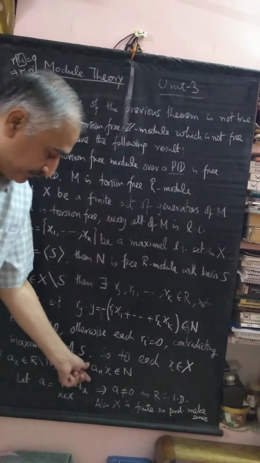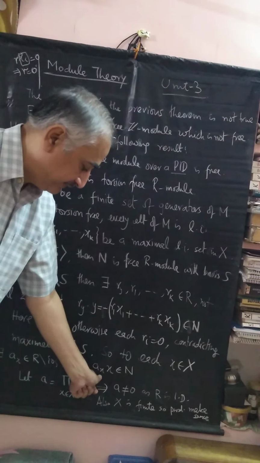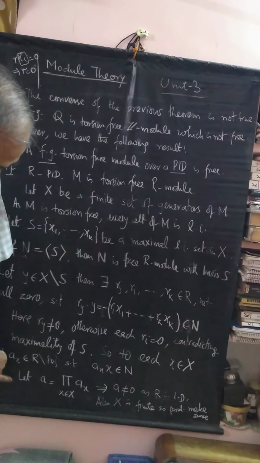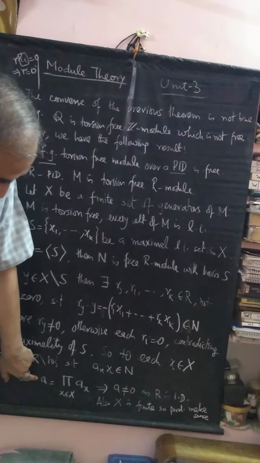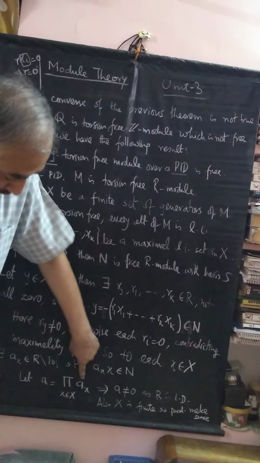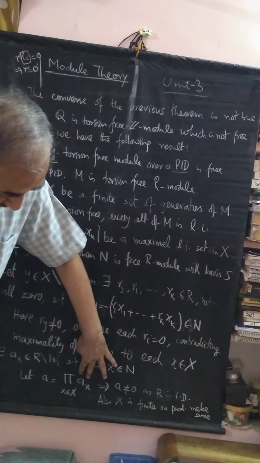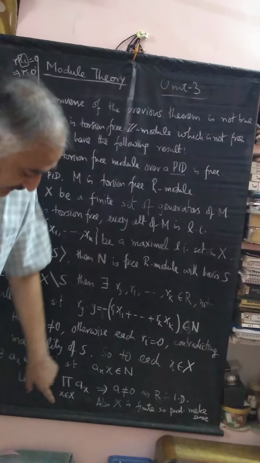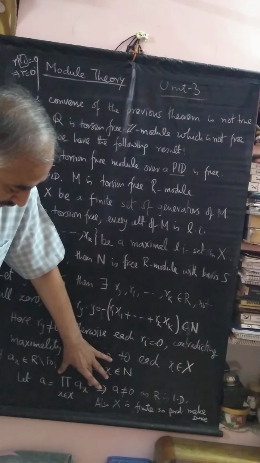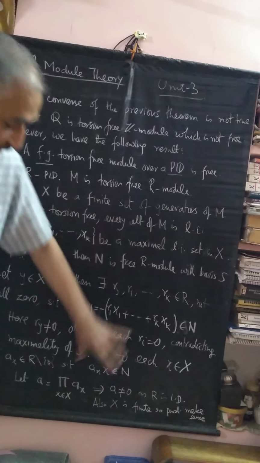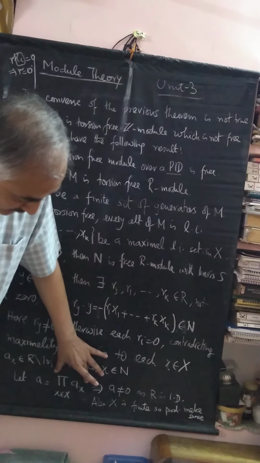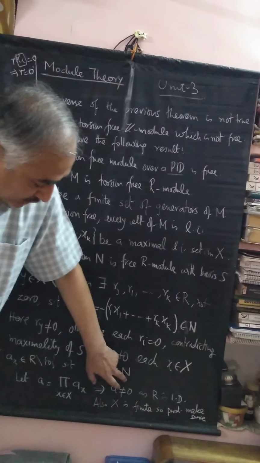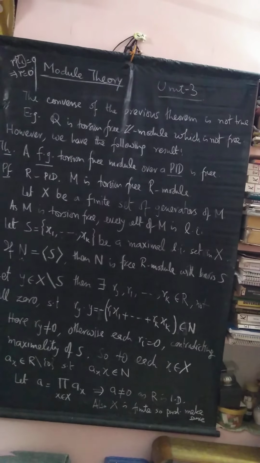So take the product of all such ax corresponding to every x in X. I write this element here as a. So let a be the product of all such elements ax. Each ax is non-zero. There are only finitely many elements in X. So this is a finite product of non-zero elements. You are working in a PID, so this product of non-zero elements is non-zero. So a is non-zero.